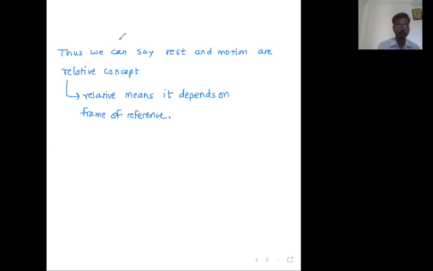What is the meaning of frame of reference? Just keep on writing. We have discussed this. Sir, frame of reference means a coordinate system. 1D, 2D, 3D, there are different types of coordinate system. Coordinate system along with clock.